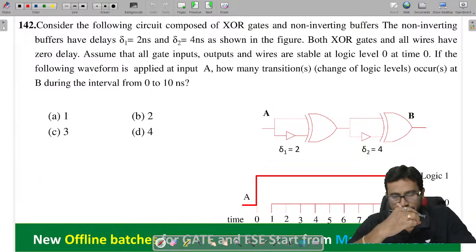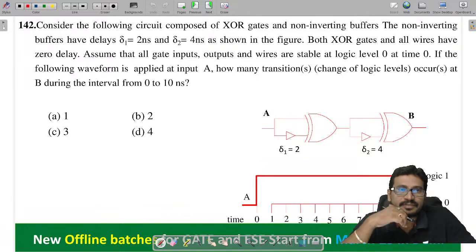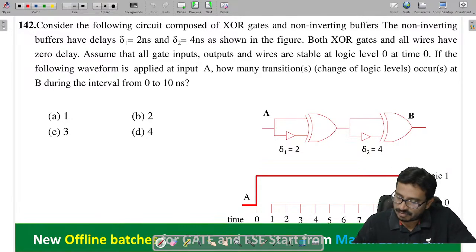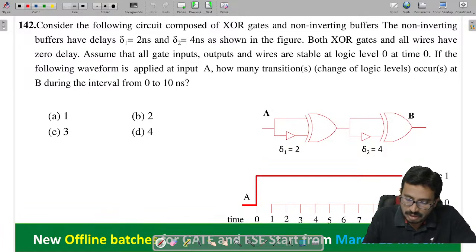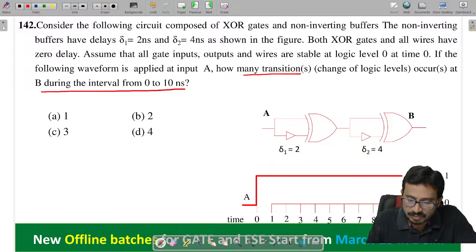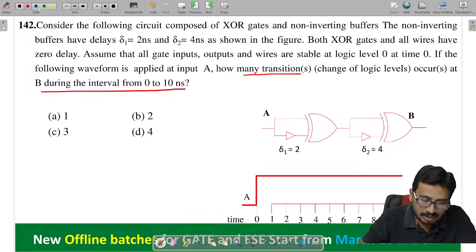Now tell me the next problem. Yes, in the last class we have seen so many waveform problems. Now again we should do one more waveform problem they have given. See this thing here. Consider the following circuit composed. They have given the circuit here, A and B. They have given the A value, and they ask us to find the output. So how many transitions occur at B during the interval from 0 to 10 nanoseconds? How many transitions can happen, right?